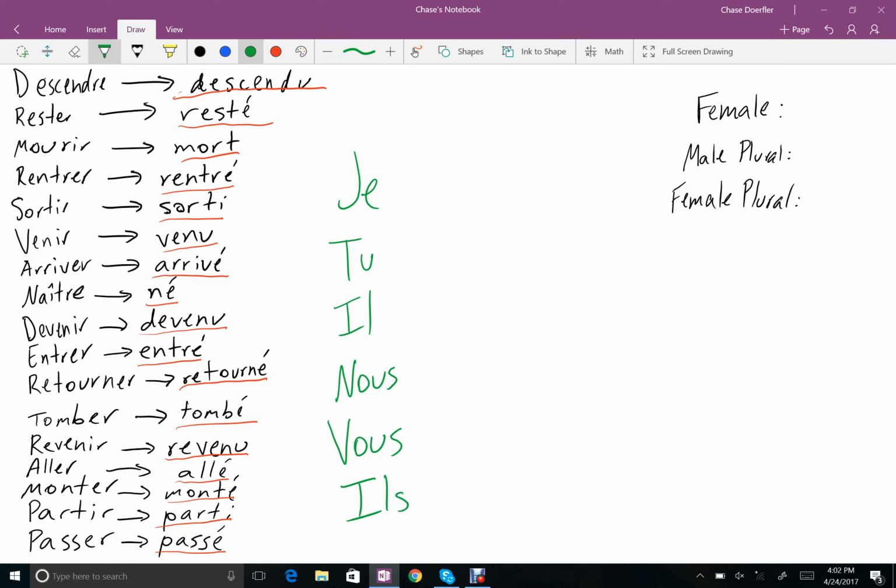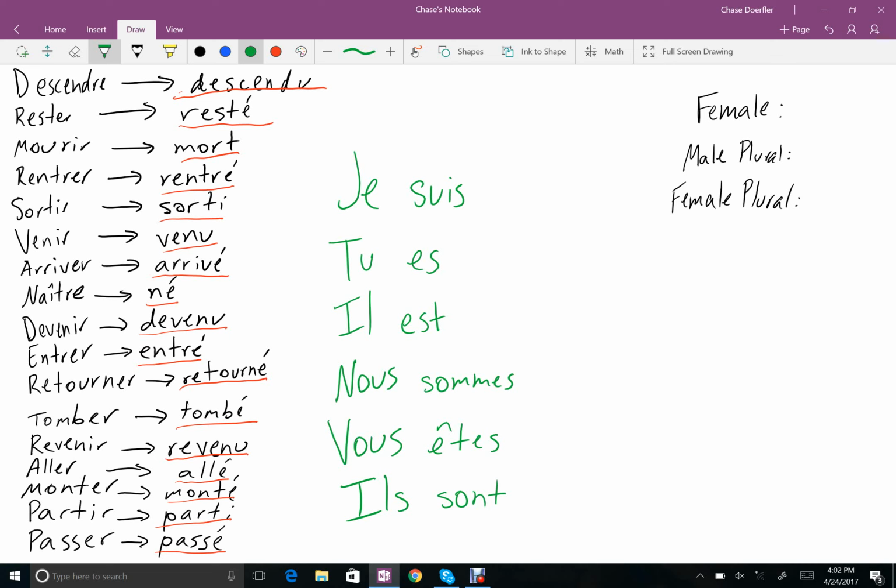What we're going to use with these are the être conjugations. So, je suis, tu es, il est, nous sommes, vous êtes, and ils sont.